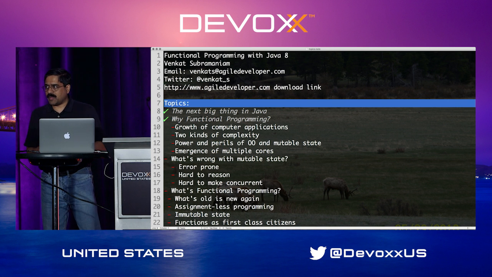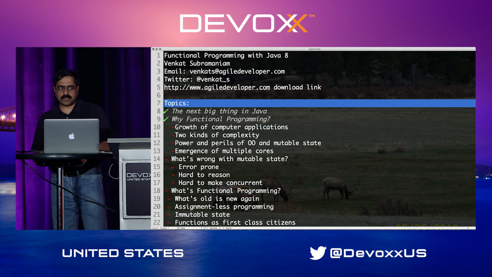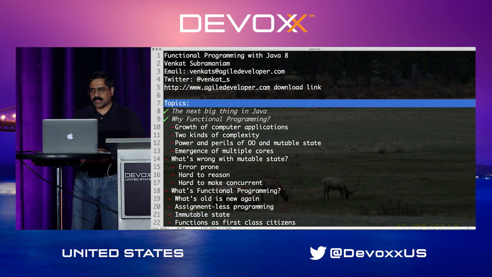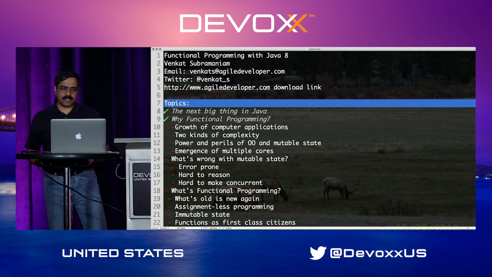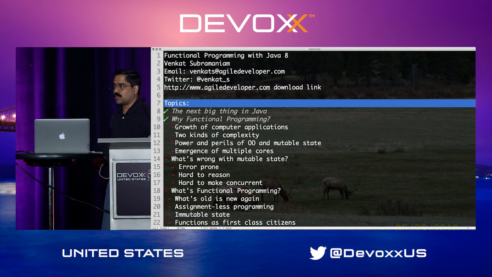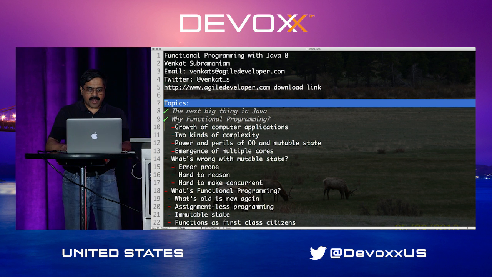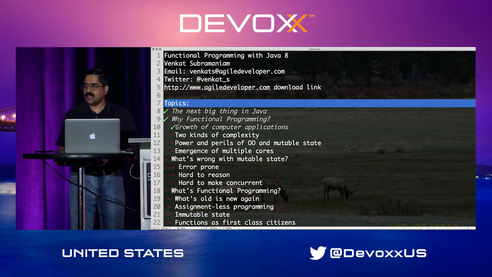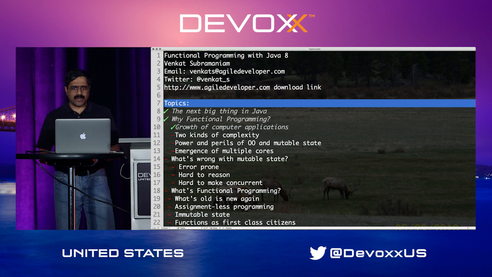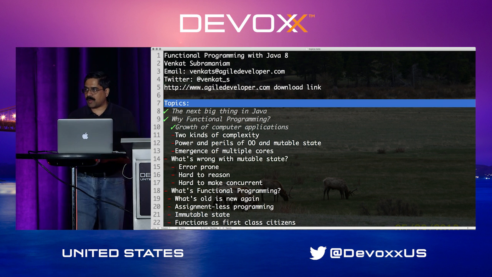Well, functional programming has been around for a very long time. It's been around for even longer than object-oriented programming has been around. And one of the interesting things about functional programming is it solves a certain number of problems that have become imminent over the past decade or so. One of the things is, of course, the growth of computer applications. We are seeing massive use of computer applications. We can't think of any human activity today that doesn't involve computer applications. That was not the case, of course, a few decades ago.